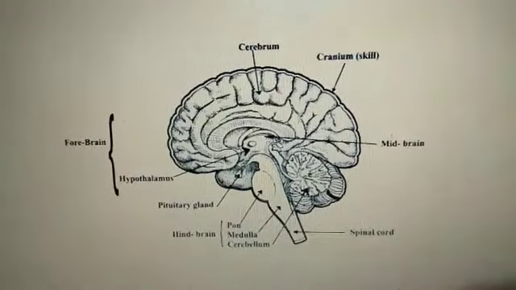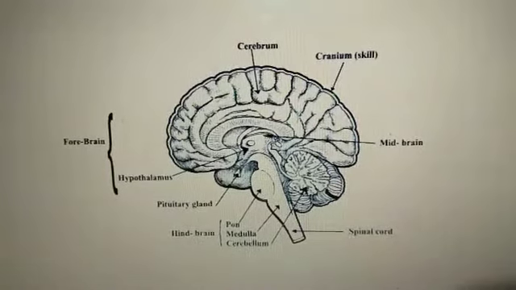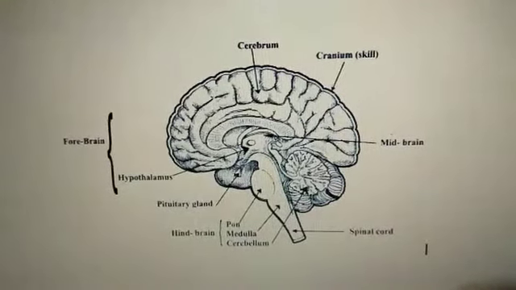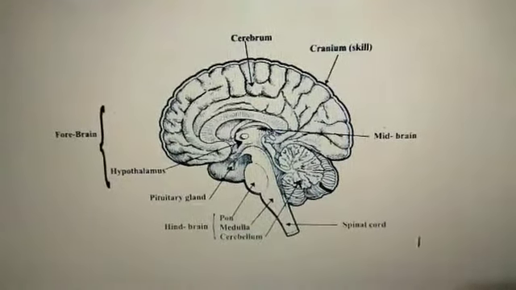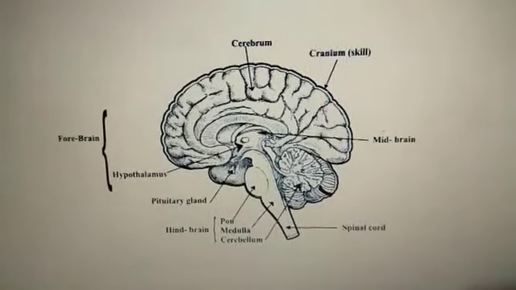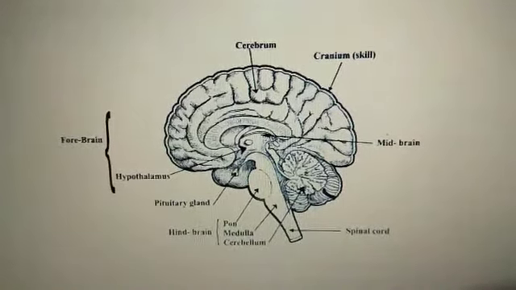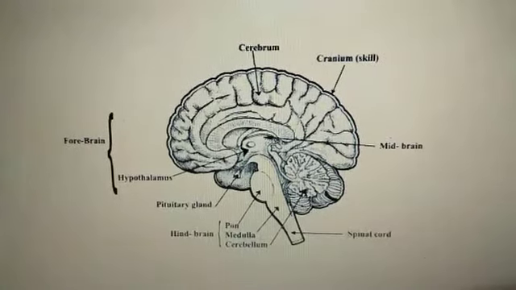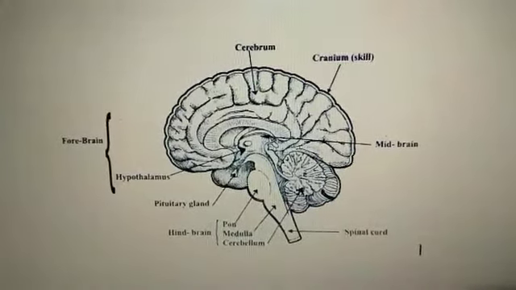Now this information is received by the receptors, controlled by the brain, and conveyed to the different parts of the body. Next is the hypothalamus. What is the function of the hypothalamus? The hypothalamus controls some involuntary actions. Second, it also controls temperature.